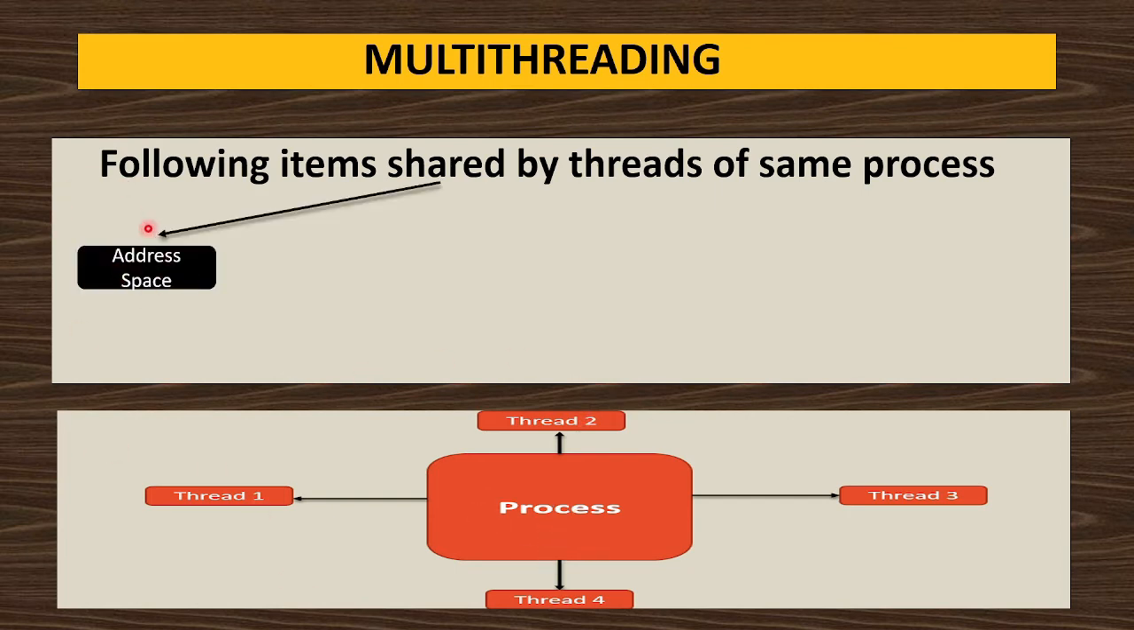They will share the address space of this process. Whatever address space is provided to this process inside the main memory, that address space will be shared by all its threads: thread 1, thread 2, thread 3, thread 4.